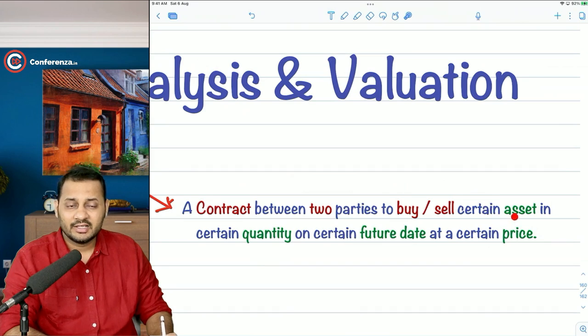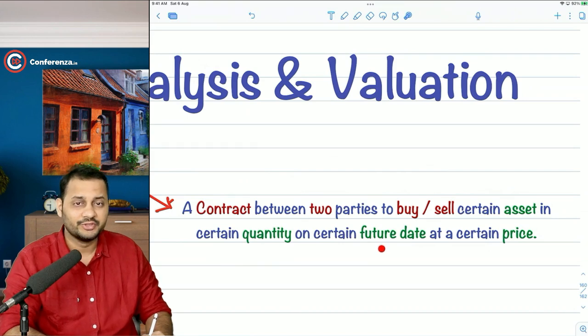What exactly they are going to buy or sell will be fixed today. In what quantity they are going to buy or sell that asset will be fixed today. On what date this entire exercise will happen will be fixed today. And the price at which this asset is going to be bought in this quantity on this date will be fixed today. Everything will be fixed today, but for an exercise date in the future. Exercise will happen on the future date.